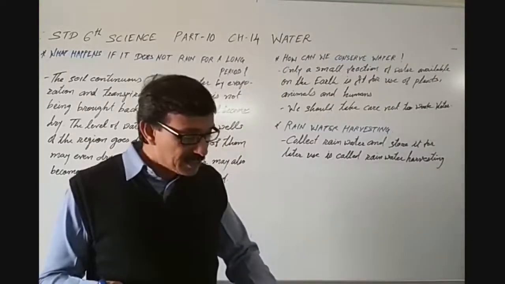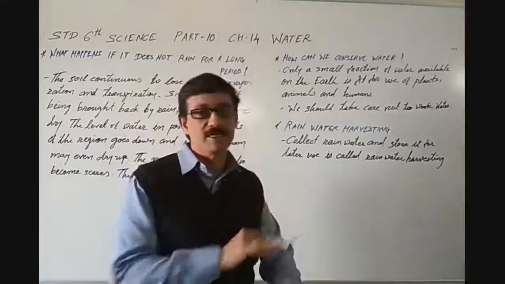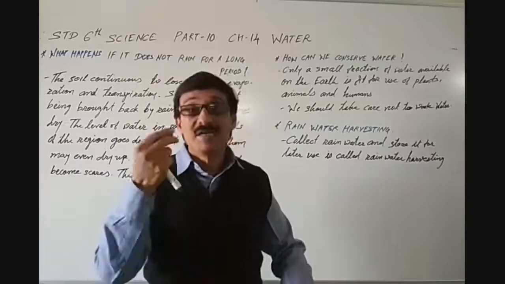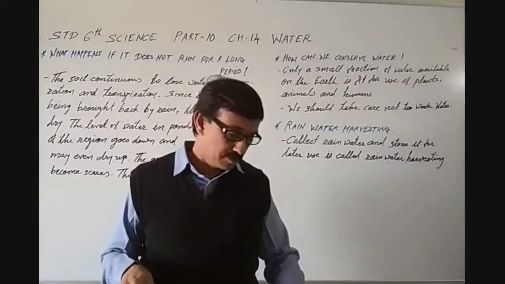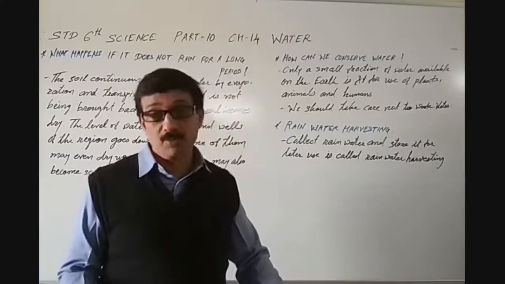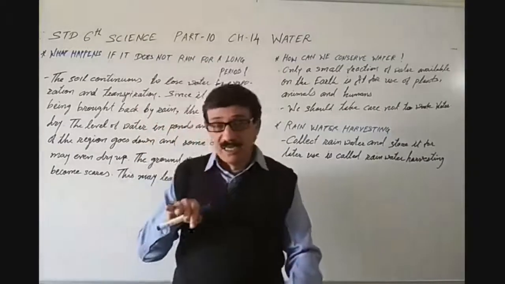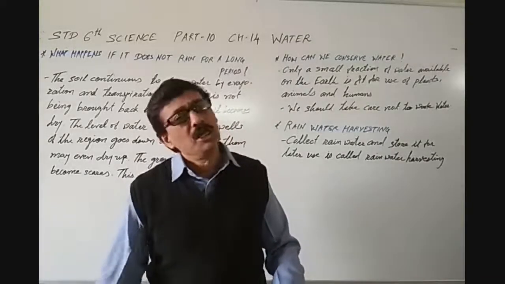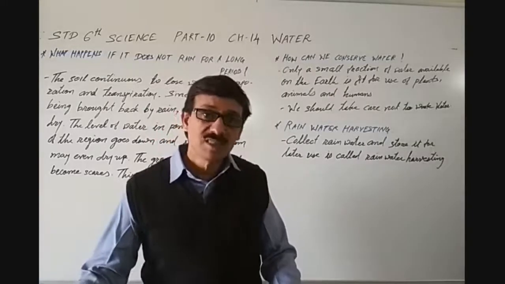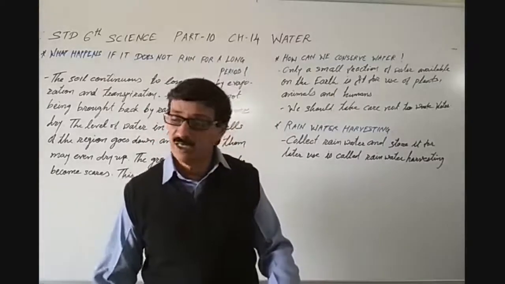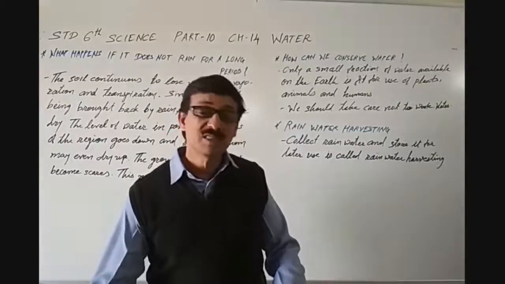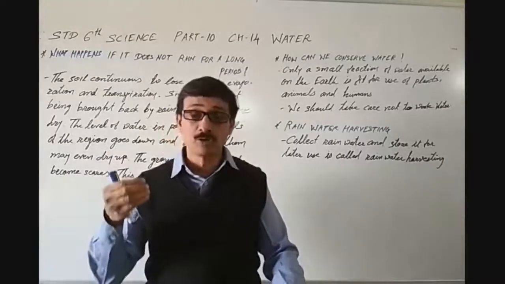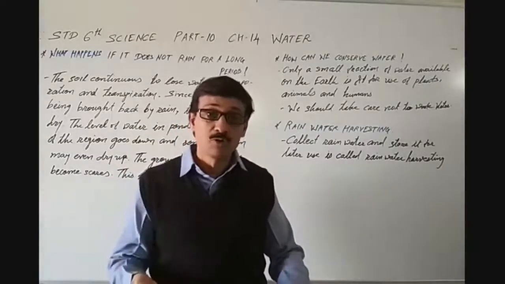When the level of the groundwater decreases drastically, it cannot be used anymore. Once the level of water in the ground decreases drastically, meaning it is very deep, more than 1000 and 1500 feet, then even if you find water from the earth, you will not be able to use it directly.